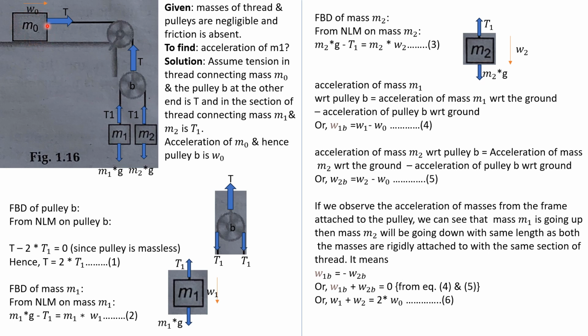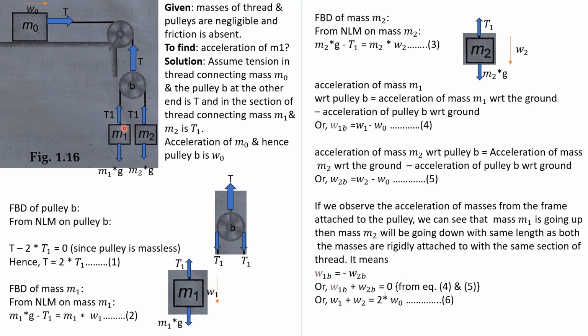This m0 is attached to this section of thread, which at the other end is connected with the axle of this pulley. The mass of the thread is negligible, so the tension in the thread throughout will be the same.